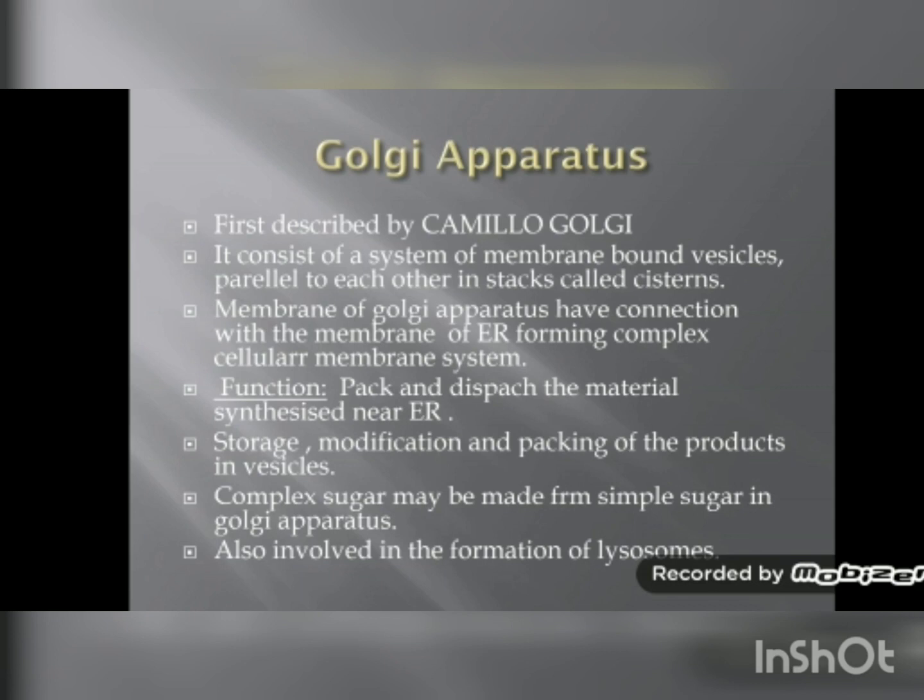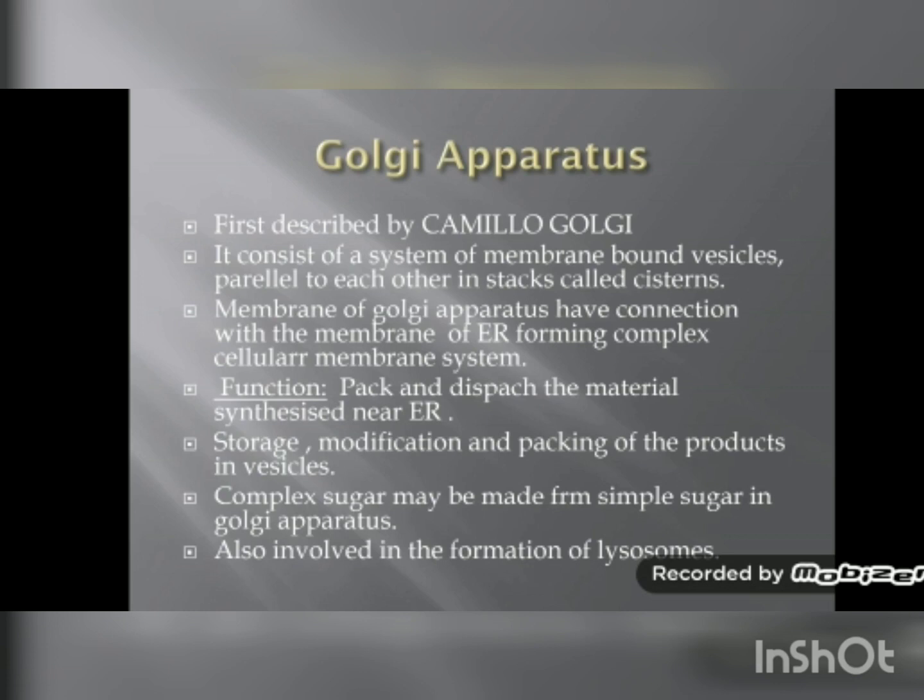As I told you earlier, cell organelles are membrane bound. They are surrounded by a membrane, and these cell organelles are present only in eukaryotic cell. These cell organelles are absent in prokaryotic cell because prokaryotic cells are very primitive type of cells and they are present in unicellular organism. Now this Golgi apparatus was first described by Camillo Golgi.